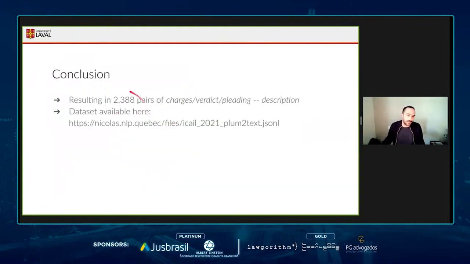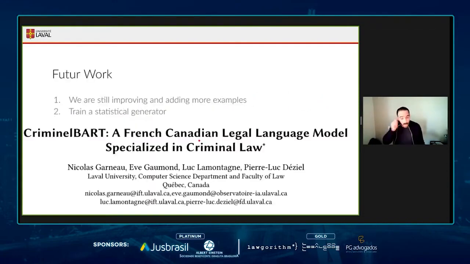So we have around 2,400 pairs of charges, containing also the verdict or the plea, associated with a textual description. So the data set is available here. And if you have any questions or any comments, feel free to reach out either during the question time or on any social media.